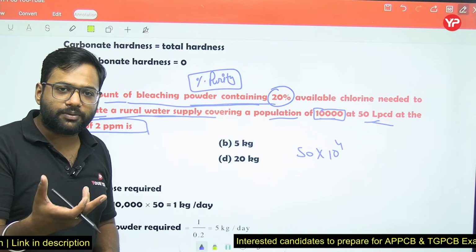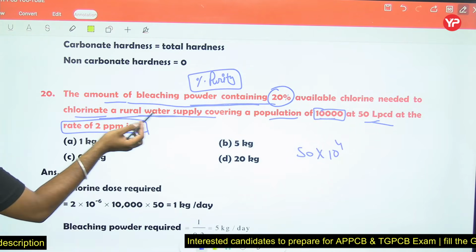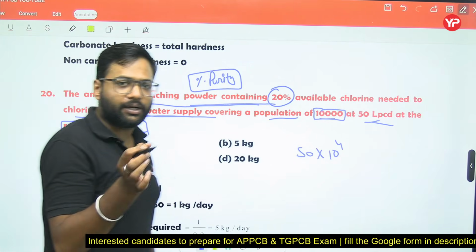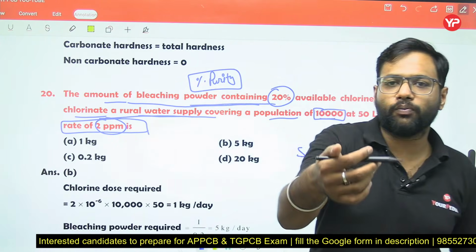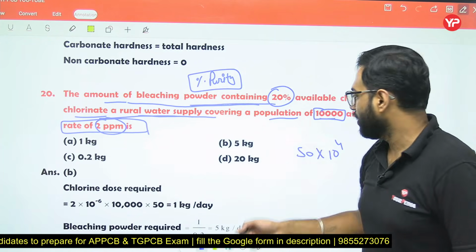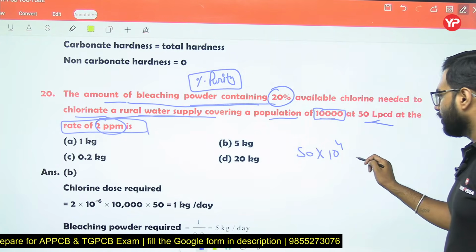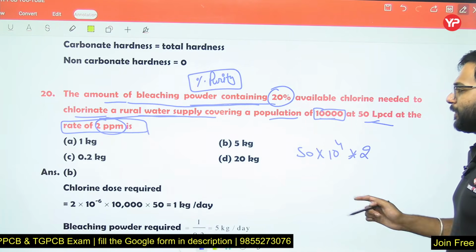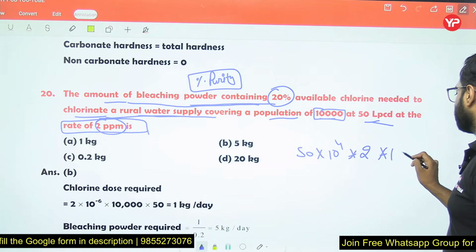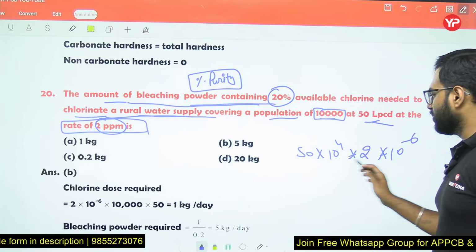For the treatment of this water, the amount of bleaching powder required is generally given at the rate of 2 ppm. That means 2 milligram per liter. So 1 liter of water requires 2 milligram of chlorine. For this amount of water, we just have to multiply by 2 milligram. But the given options are in kg, so we have to multiply by 10 to the power minus 6 to convert to kg. So this answer will be in kg.